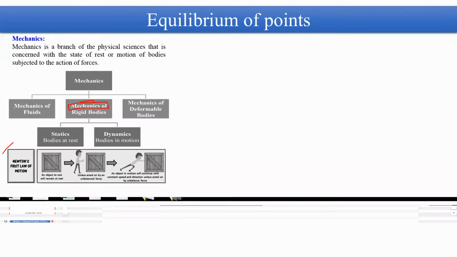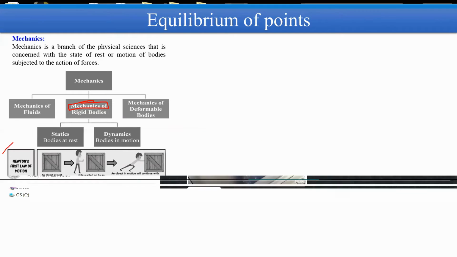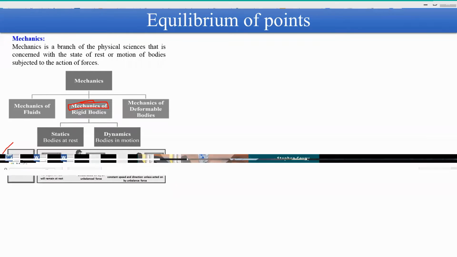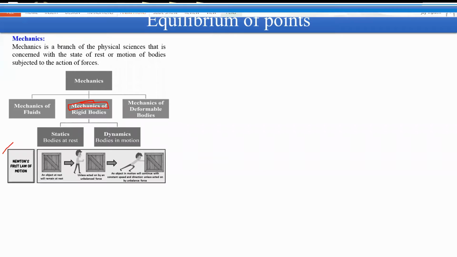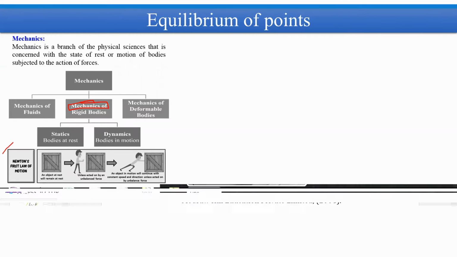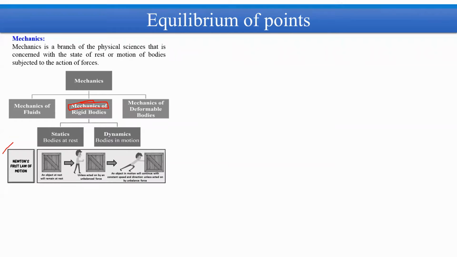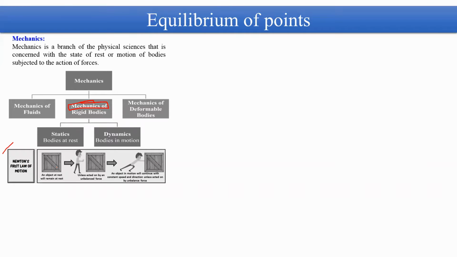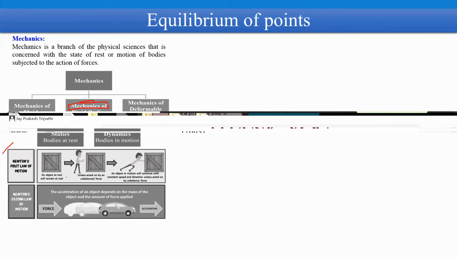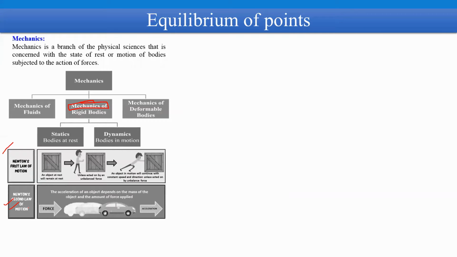Newton's first law states that if there is any body, any object, and it is in rest or motion, then it will try to maintain that state. If it is in rest, it will try to be in rest. If it is in motion, then it will try to be in motion, right? This law is also known as the law of inertia or first law of motion.